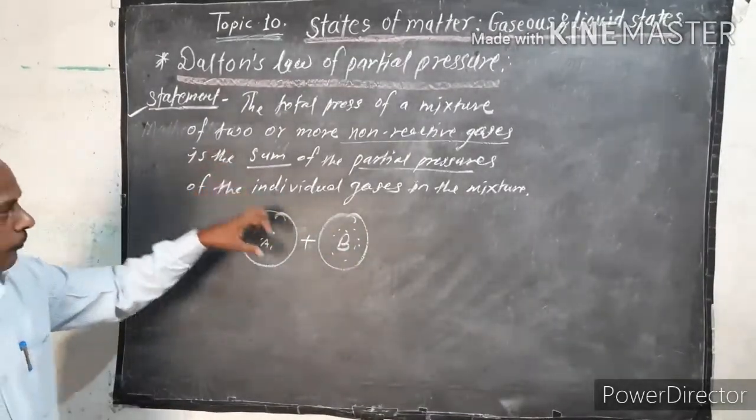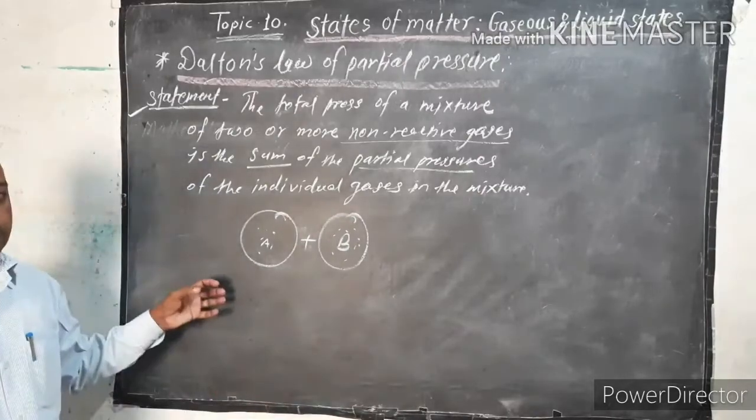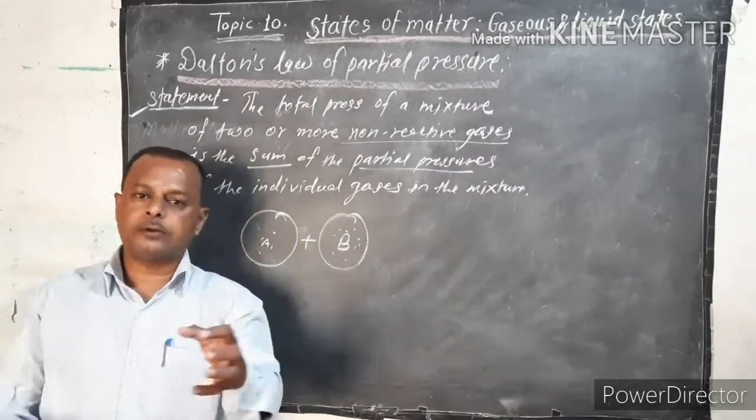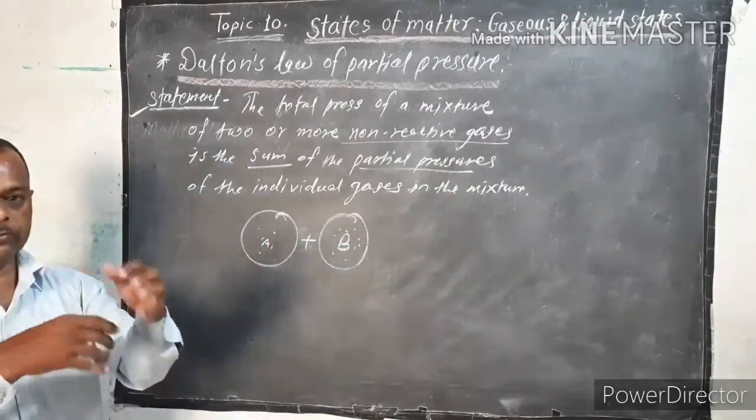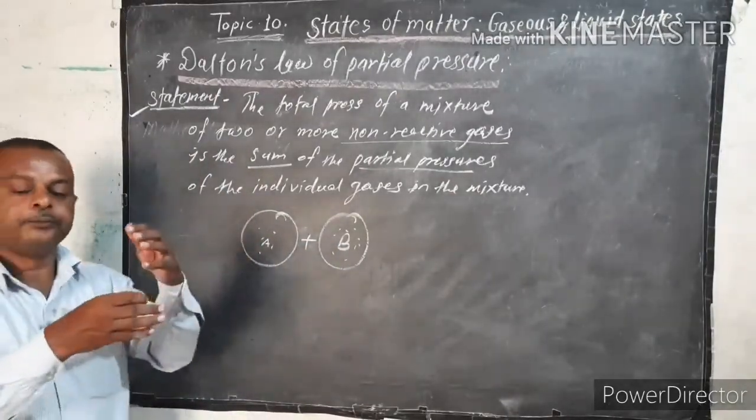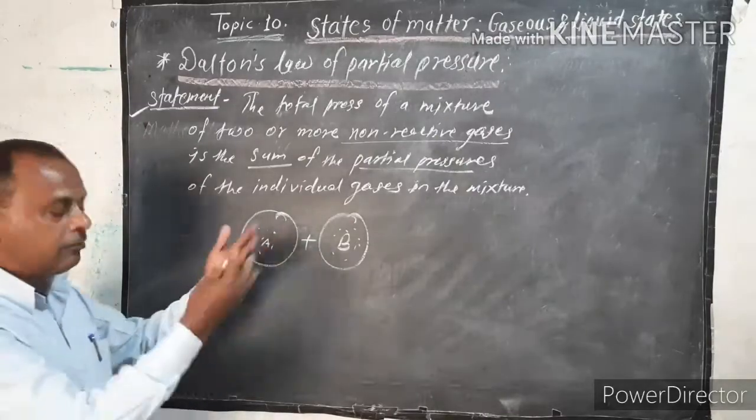When two or more non-reactive gases mix with each other, a total pressure is developed.